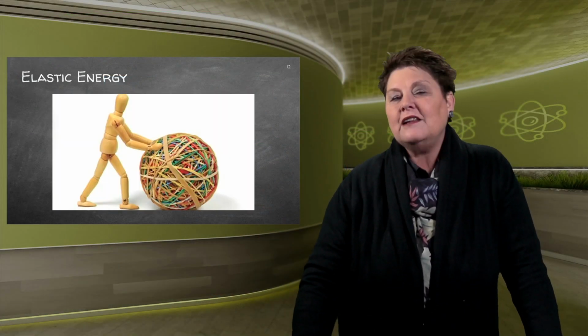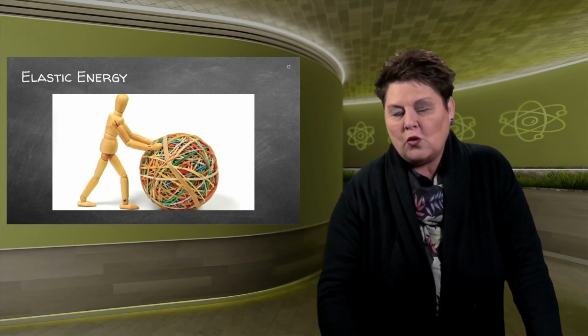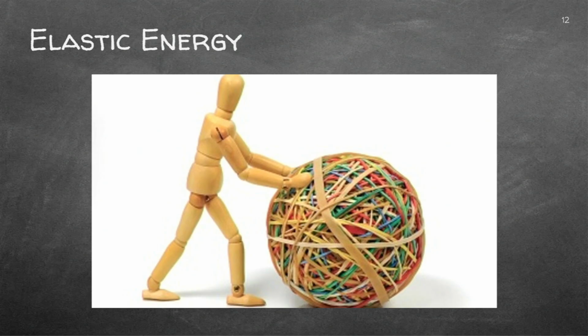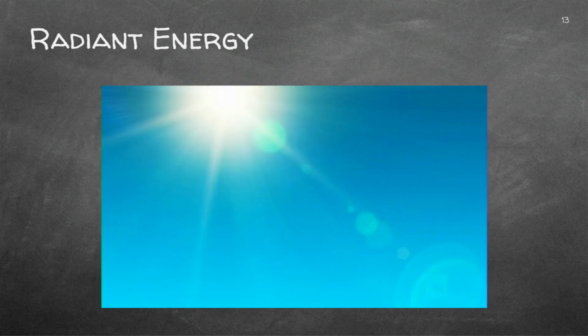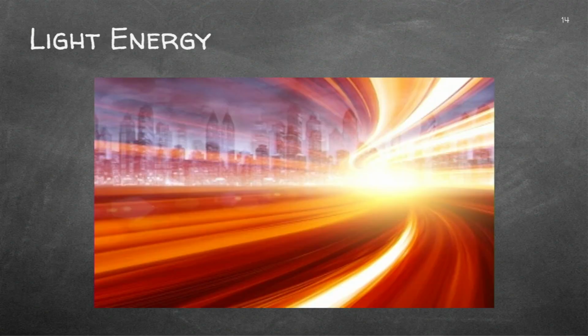One thing that we seldom forget is that elastic also has energy. So you can pull an elastic band and it can go back to its original form. So there's a lot of energy in elastic. And then finally, we've got radiance. So you see the light rays there, it's radiant energy. And as I said, light energy. The light from anything is a form of energy.